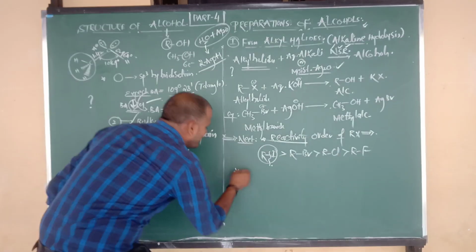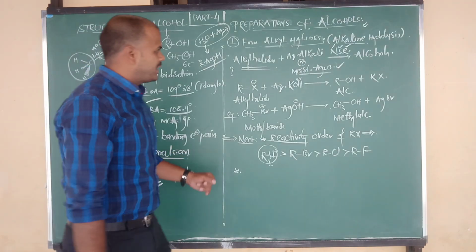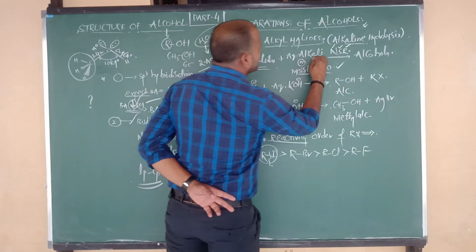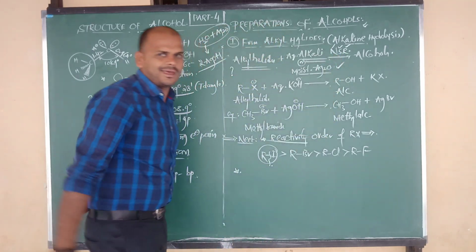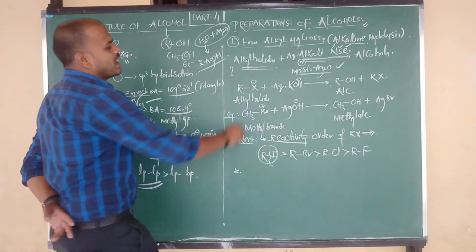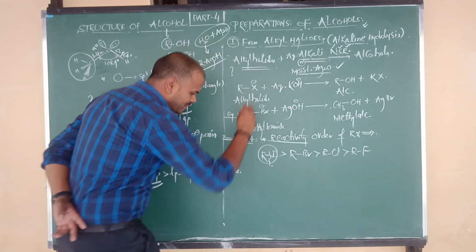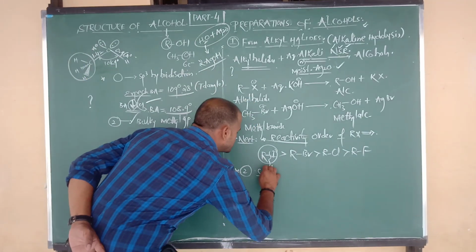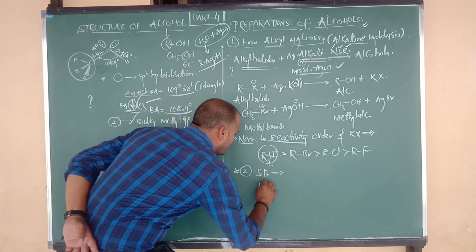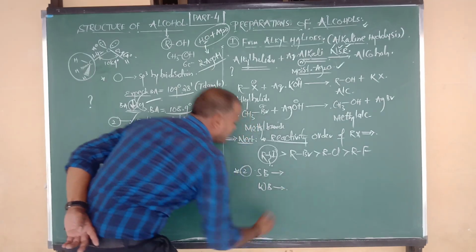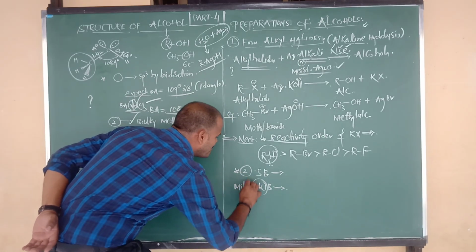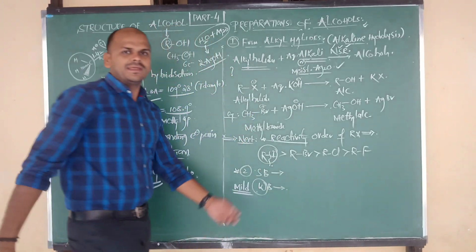Right. Now one more point I want to say, which is also important from the NEET point of view. Alkyl halides can undergo reaction with aqueous alkali, that is, they undergo reaction with bases. In this reaction we can consider two types of bases: strong bases and weak bases. As per chemistry terminology, they are the mild bases, mild meaning weaker bases.